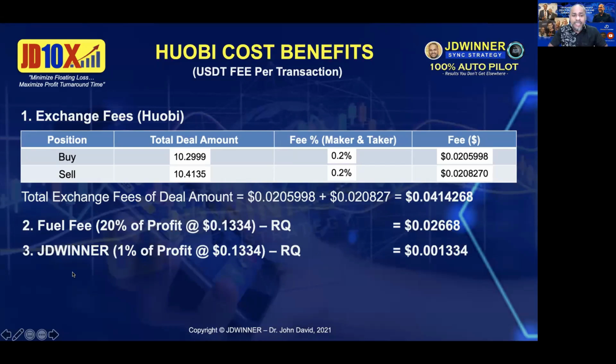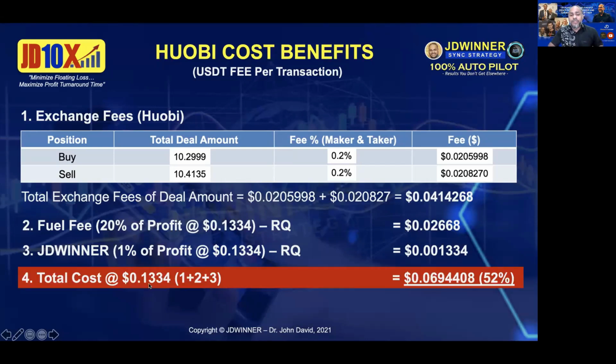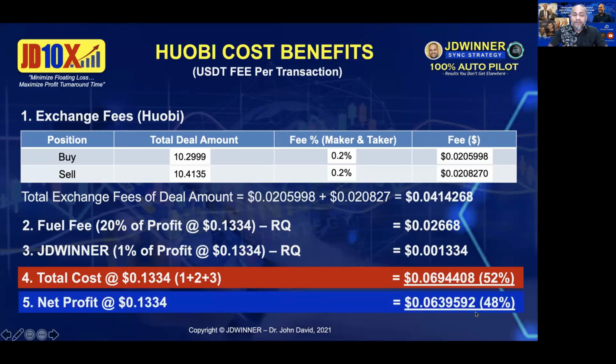Then we have the JD10X, or JD Winner, which takes 1%, at 0.001334. So what will be the total cost? The total cost will be 52%. Can you see that? 0.069. And what will be the net profit? The net profit will be 48%.